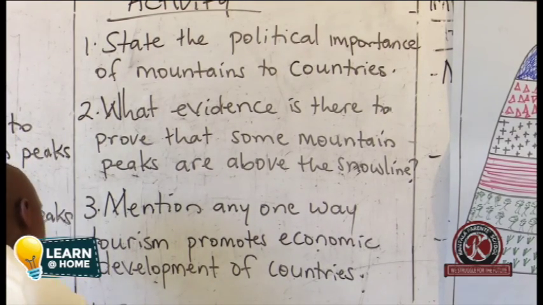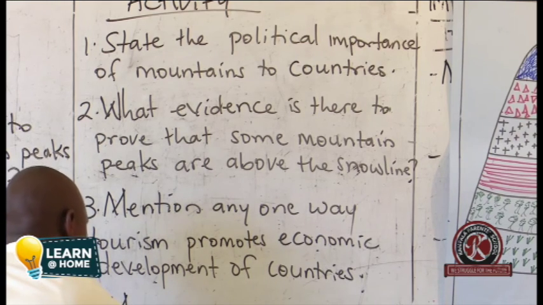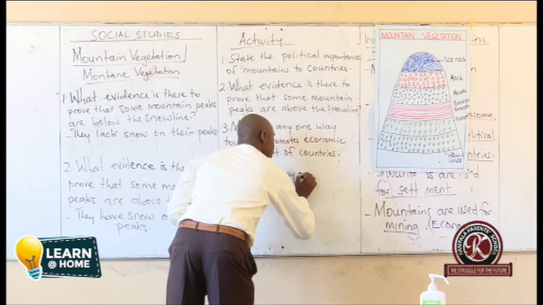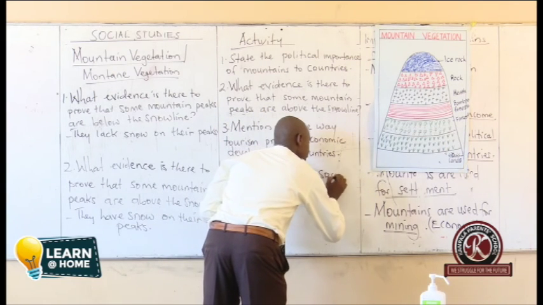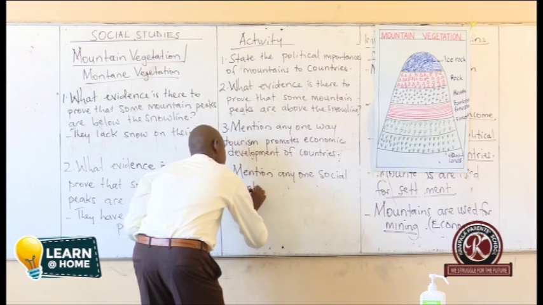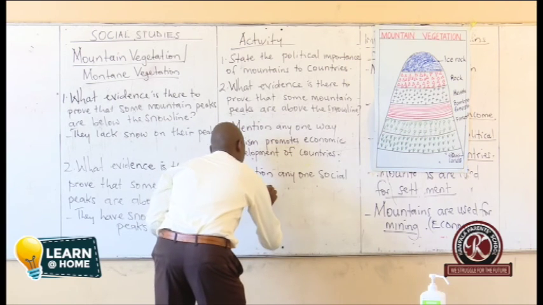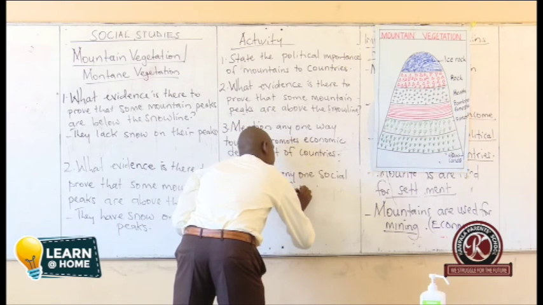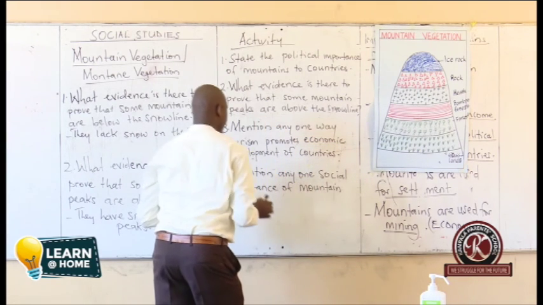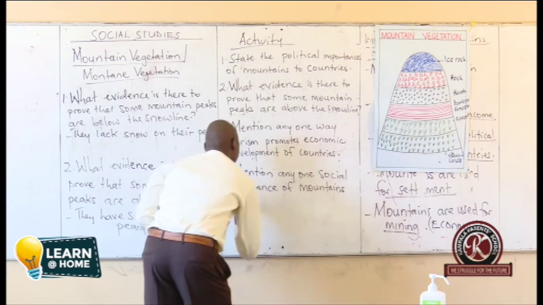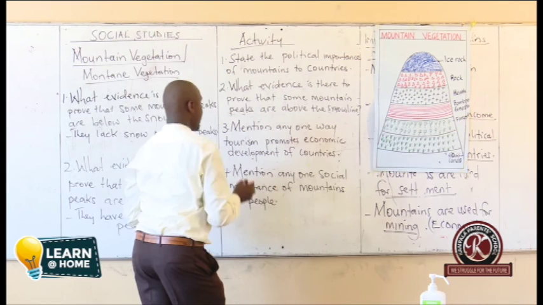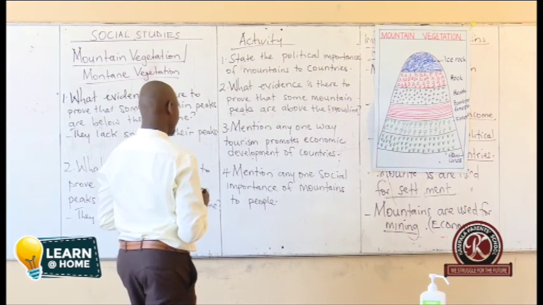Number 4, mention any one social importance of mountains to people.